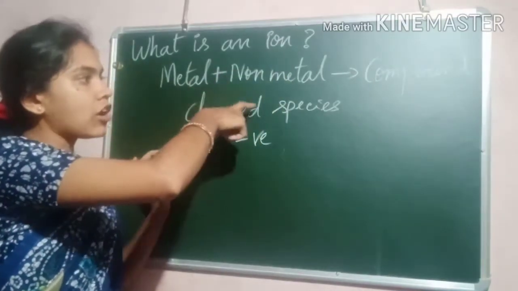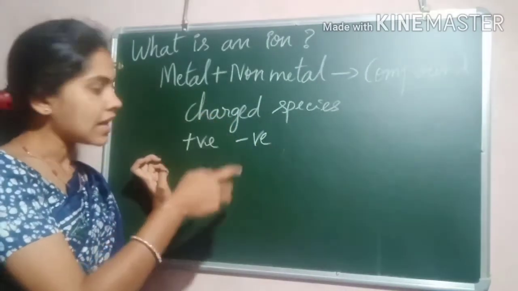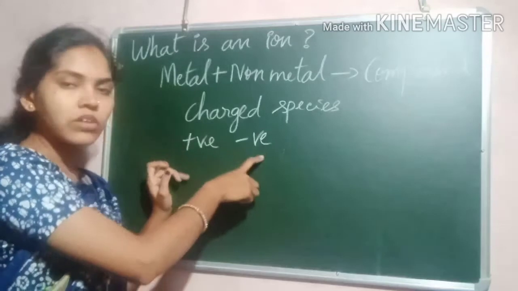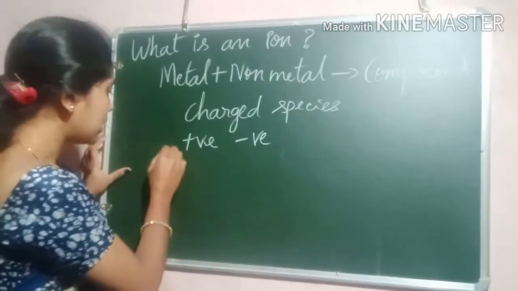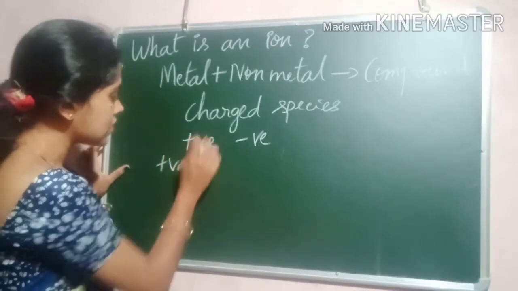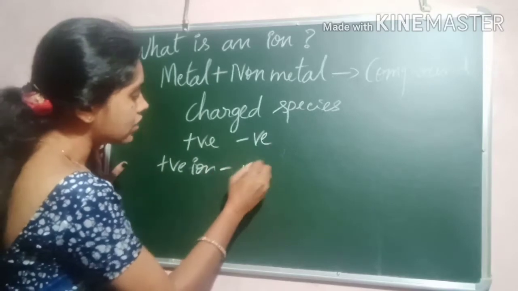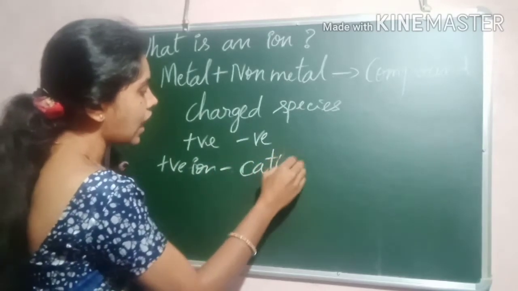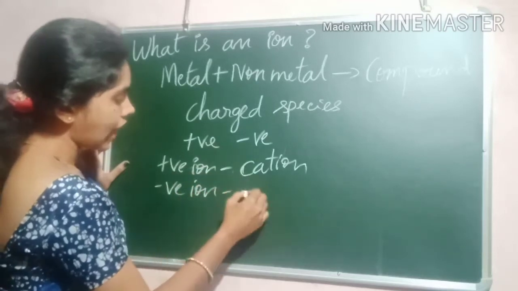All the metals and non-metals consist of some charged particles, that is, ions. It could be positive or negative. The positive ion we call a cation, and the negative ion we call an anion.